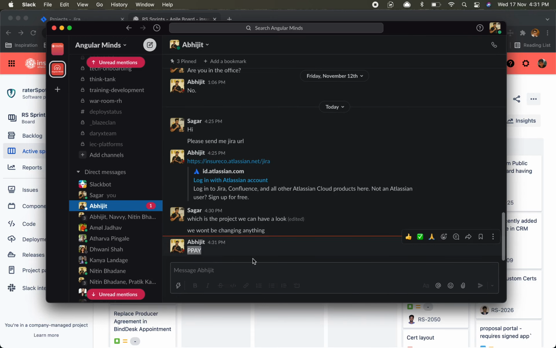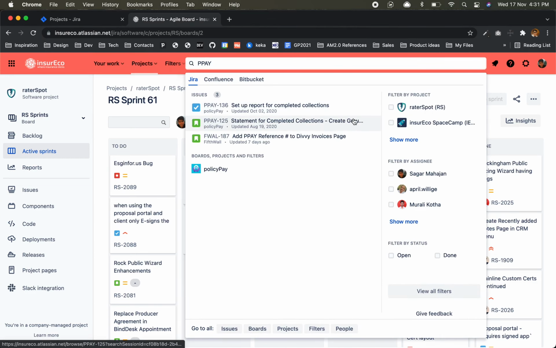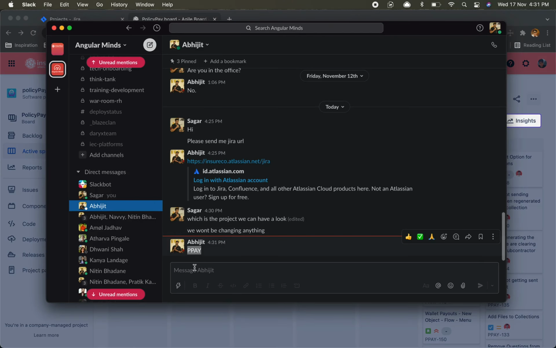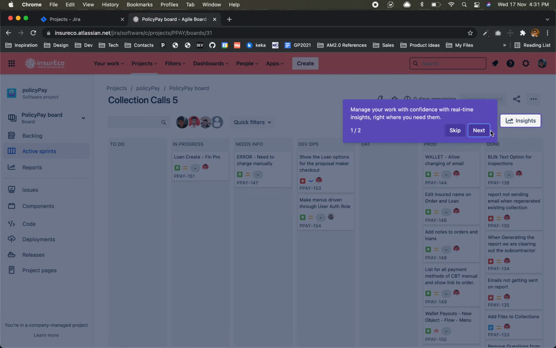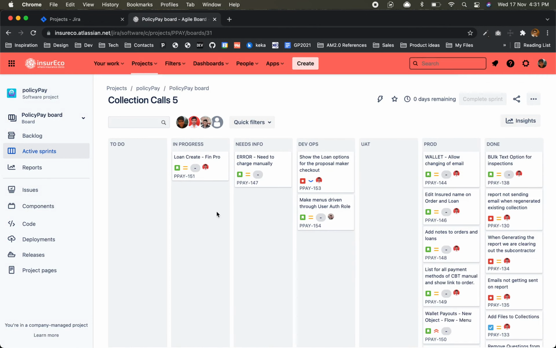PPay, that is policy pay. To do, oh my god, in to do there is nothing. Do you see? 0 days remaining. They are about to finish this sprint. I don't know when, but it's good.